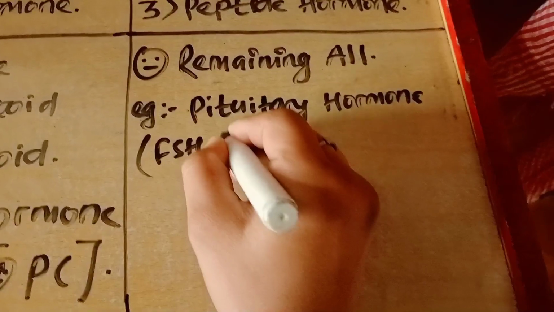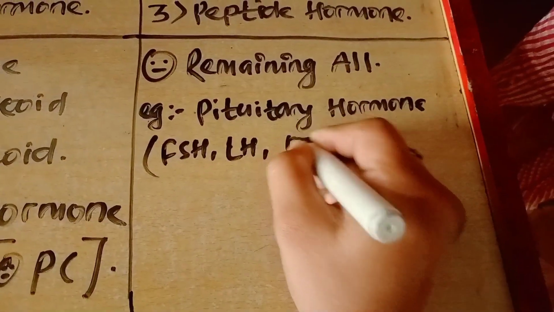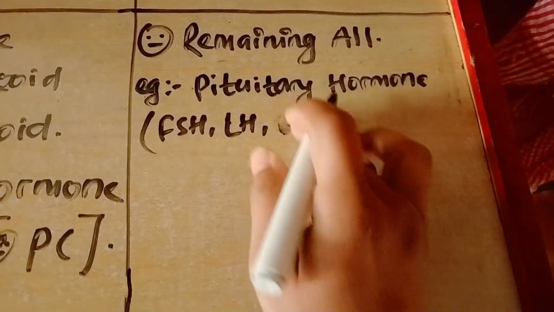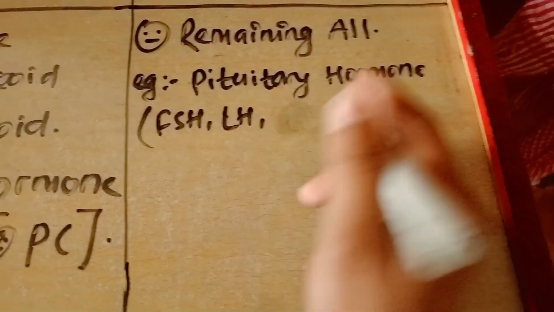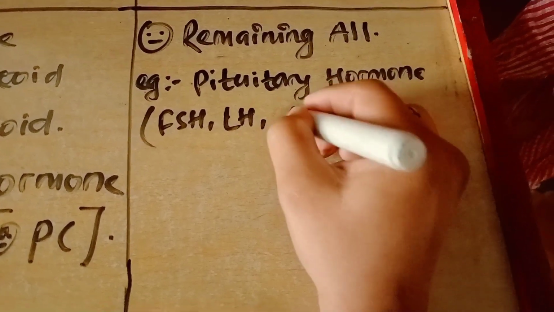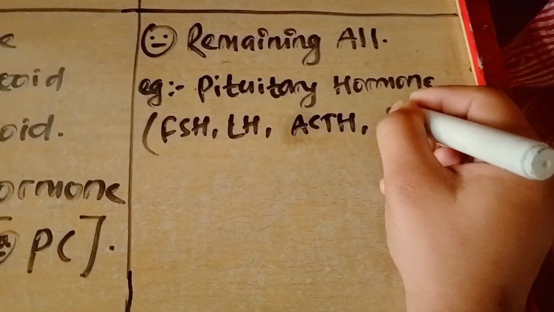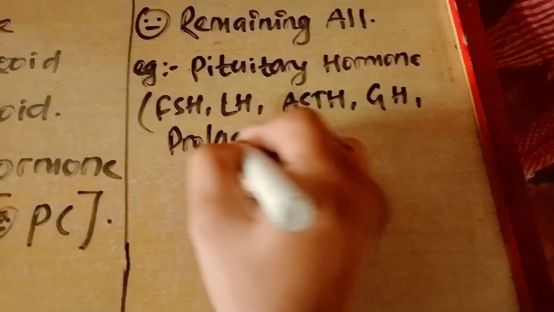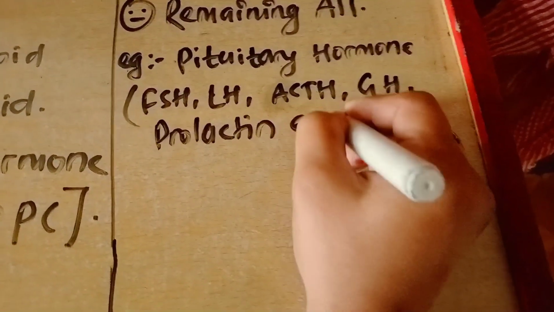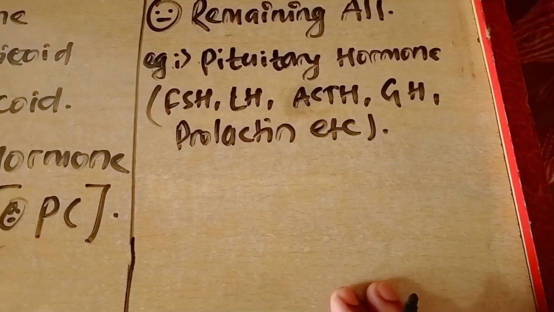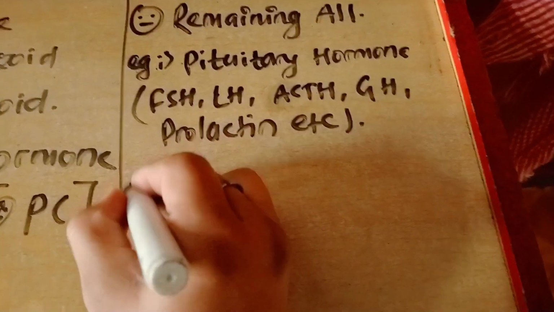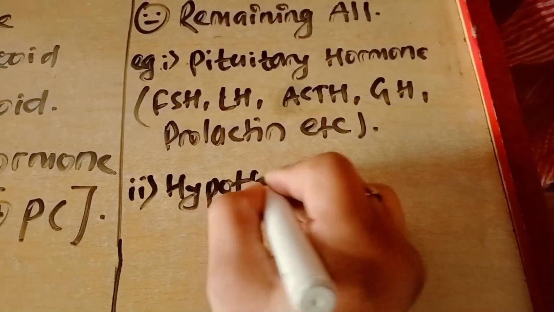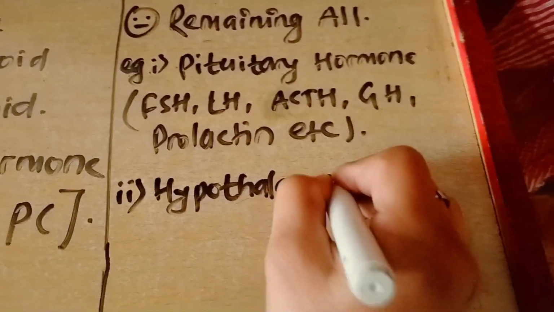like FSH, LH, oxytocin, ACTH, growth hormone, prolactin, etc. In second, we have hypothalamus hormone.